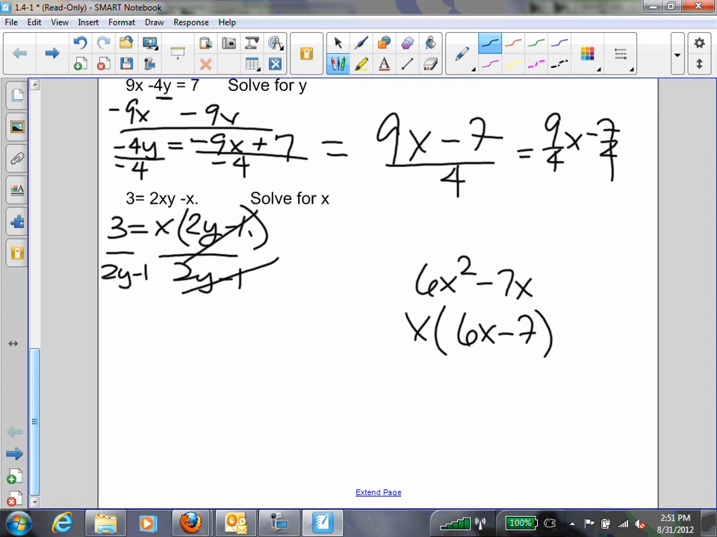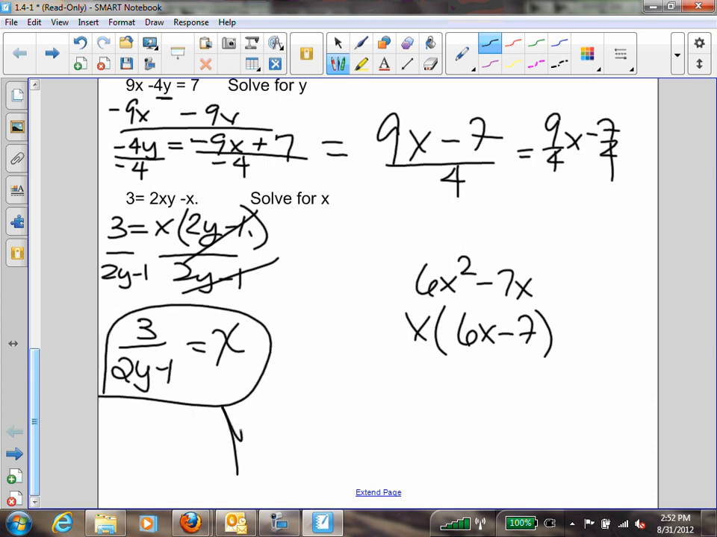So these are factors, and we can divide by factors, right? We're saying x times the factor of 2y minus 1. And so since I'm multiplying by that factor, I can divide by that factor. And so that means 3 over 2y minus 1 is equal to x. Have I solved for x? Yes, I have. You're going to have a problem like this on your homework. Go back and look at this problem, okay?